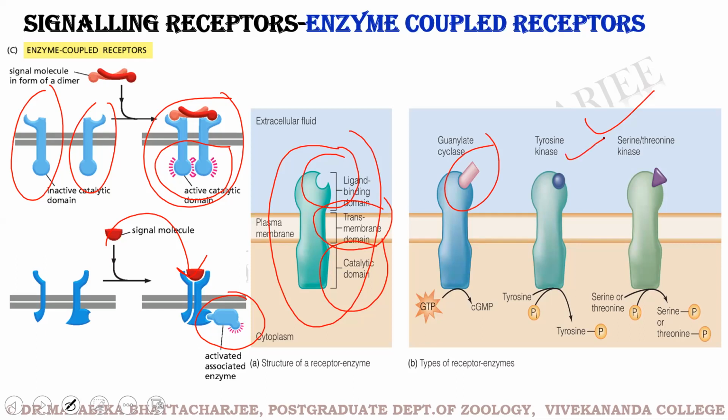The moment the ligand binds, we see phosphorylation of tyrosine residues on the substrates or the target proteins. This is the serine threonine kinase receptor. The moment the ligand binds to this receptor, we see the phosphorylation of the serine or the threonine residues on the target substrates or on the receptor itself.